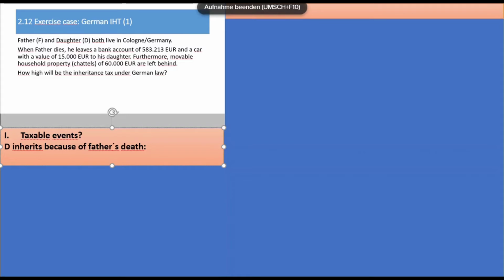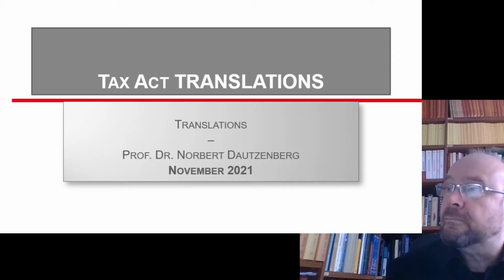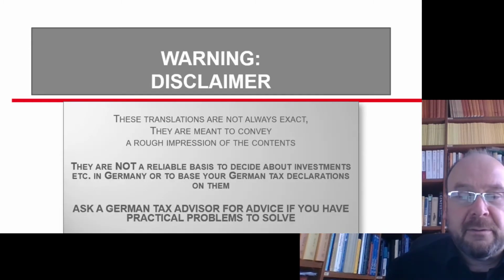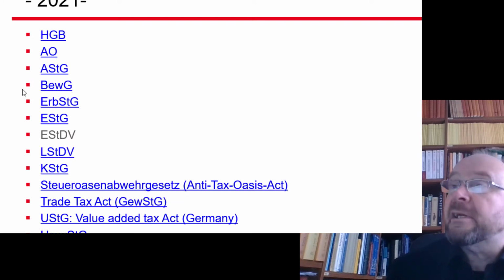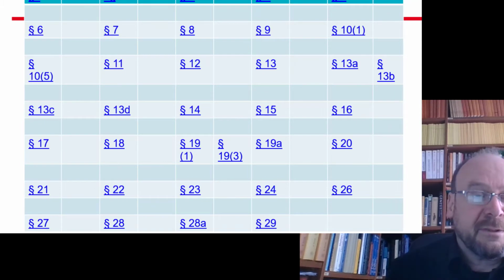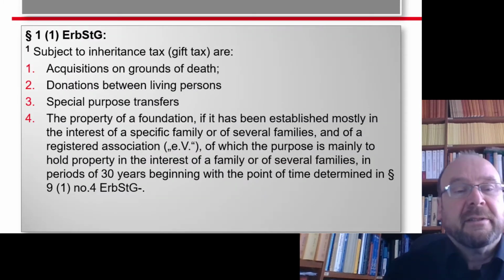And for this, we take a look into the Tax Act. So what we now need is the Inheritance Tax Act. And so let's look at the contents and go here to the Inheritance Tax Act. Seems to work, okay. And now what we need is the list of taxable transactions.